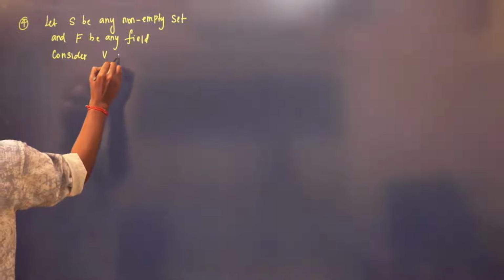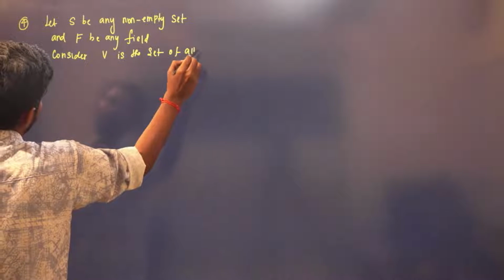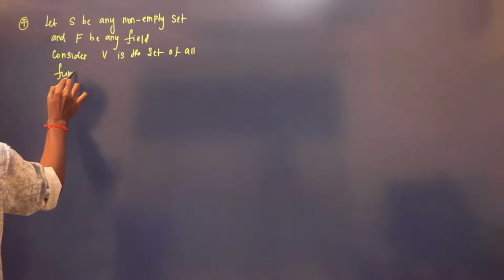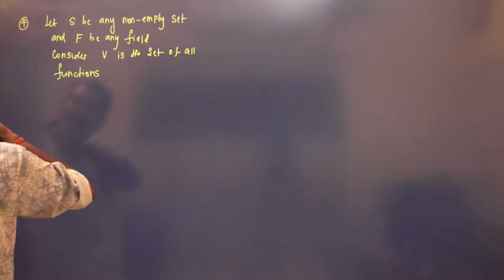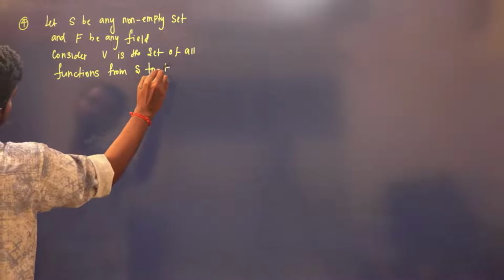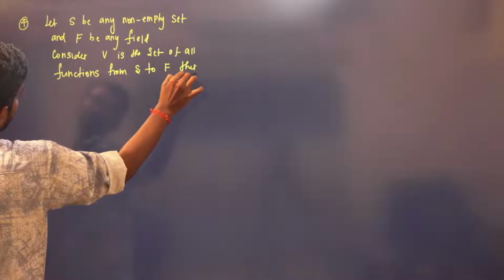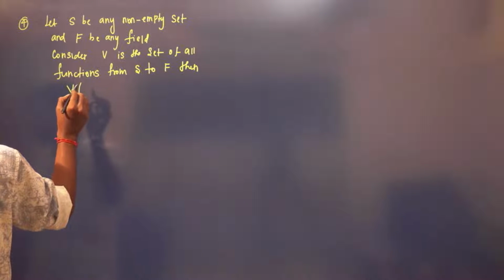Consider V as the set of all functions from S to F. Then V over F is a vector space.